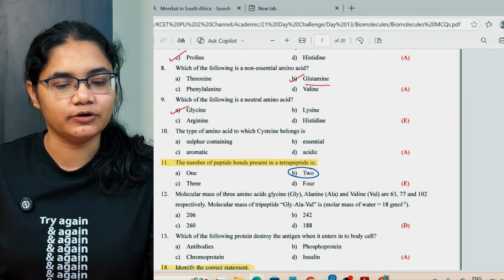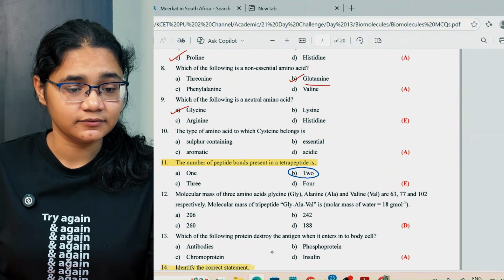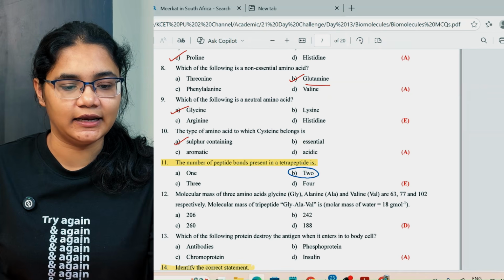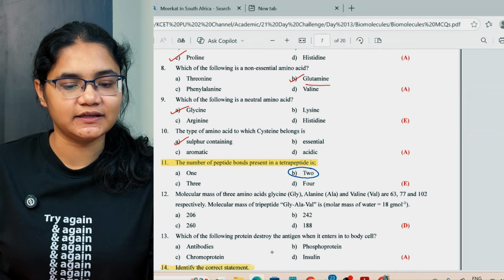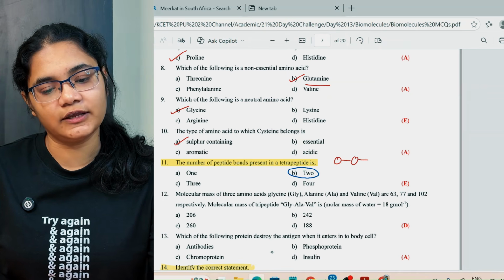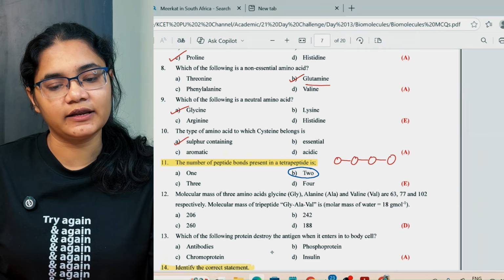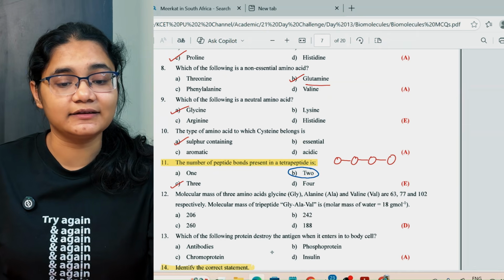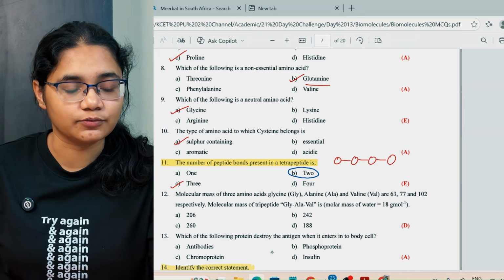Which of the following is a neutral amino acid? So glycine is a neutral amino acid. Next we have the type of amino acid to which cysteine belongs. It is sulfur containing. The number of peptide bonds present in a tetrapeptide. If you see the tetrapeptide here, there are 3 peptide bonds. So the answer will be option C. But in the answer key, it is given B, so you have to be careful. It is option C.